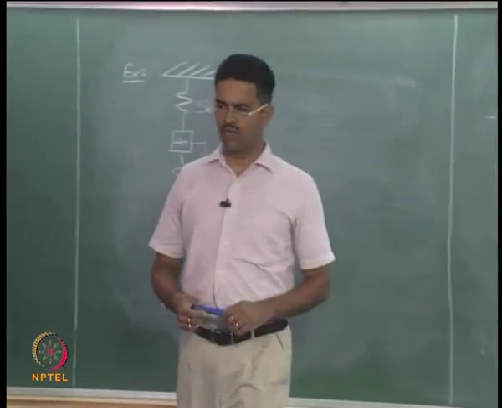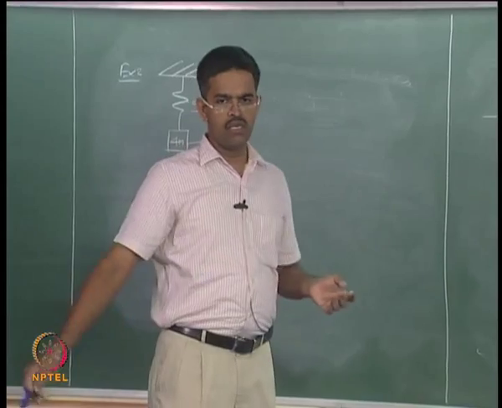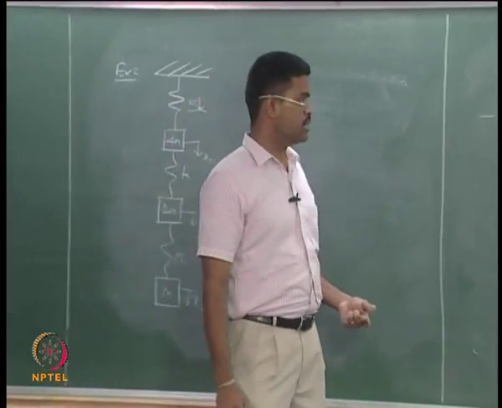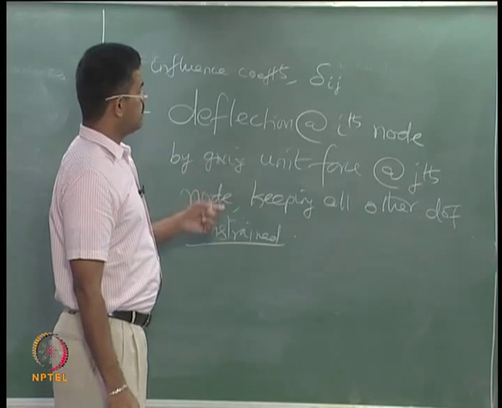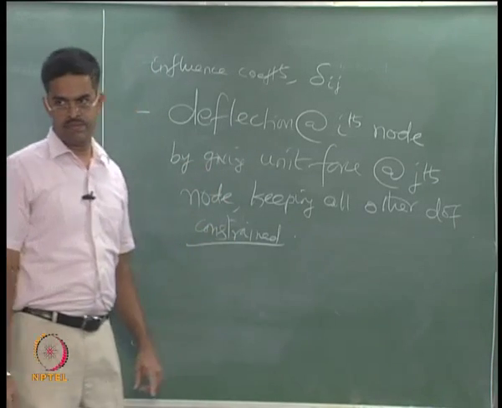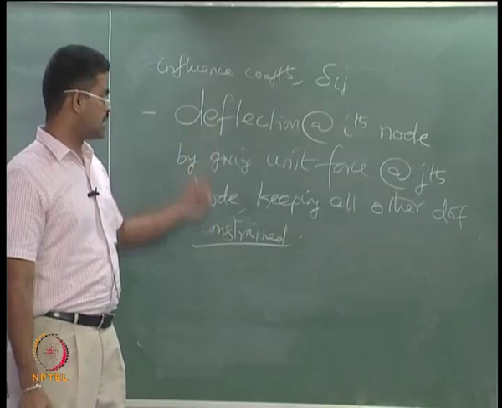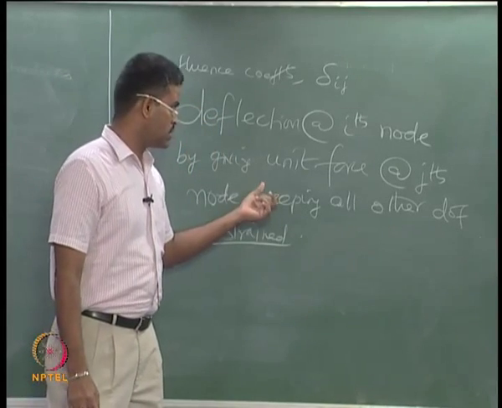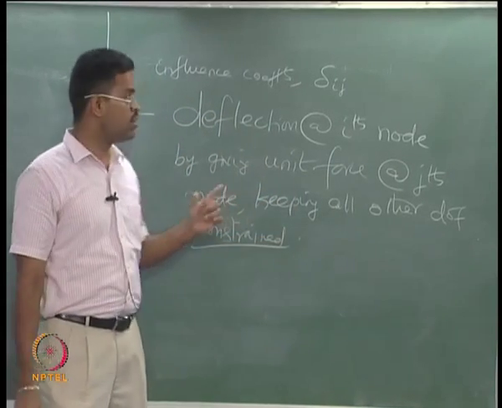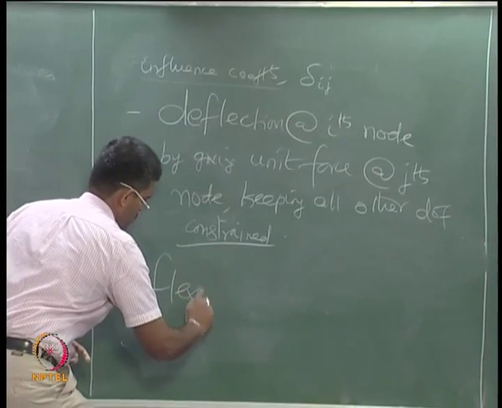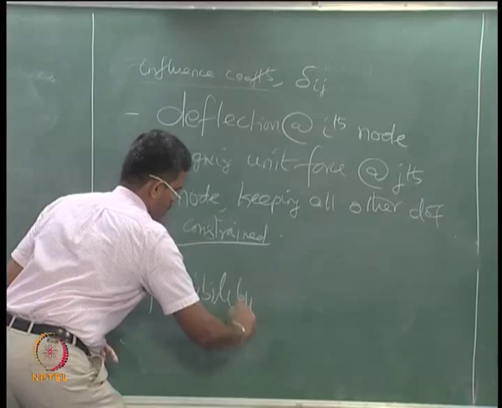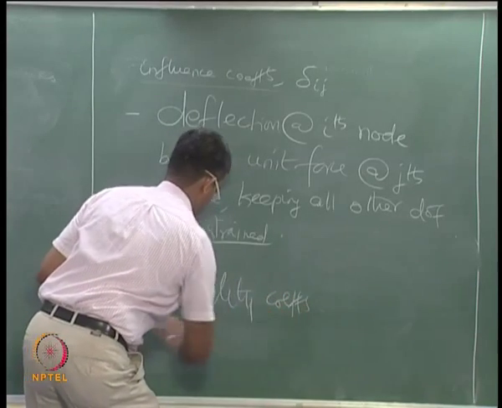This definition or the derivation or the explanation is similar to the stiffness matrix. The stiffness says it is a force responsible for creating unit deflection, but influence coefficient is nothing but deflection which is caused by unit force. Therefore, influence coefficient is nothing but flexibility coefficients.